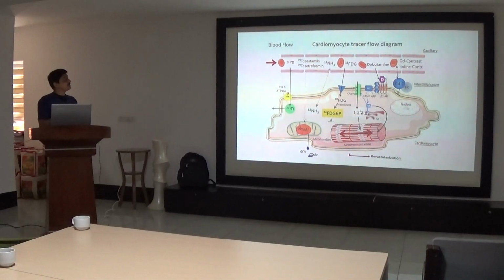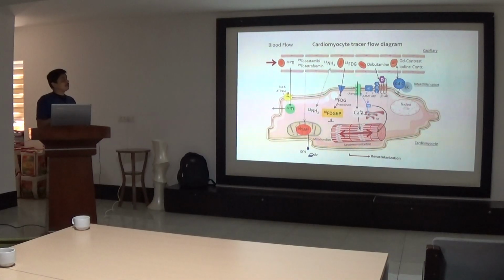This thallium is transported via the sodium potassium ATPase pump and is actively transported inside the cardiac myocyte, while the technetium enters into the mitochondria. So thallium and technetium tell us whether the membrane function or the mitochondrial function of the myocyte is occurring or not, whether it is viable or not. These are the part of the SPECT scan.